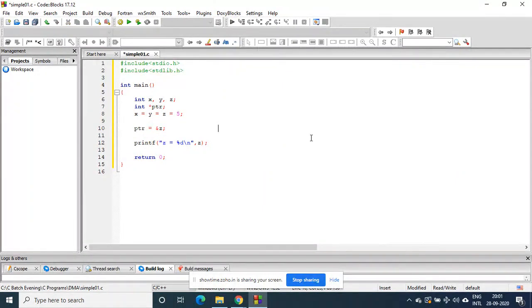Here the address of Z is stored in PTR. All this happens at compile time. To which variable PTR will be pointing is decided at compile time. This is static memory allocation.